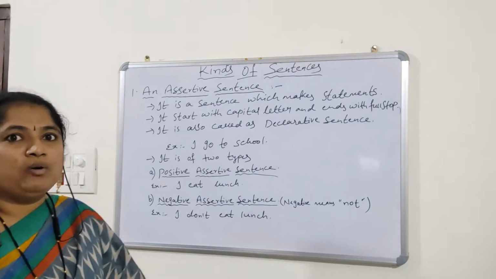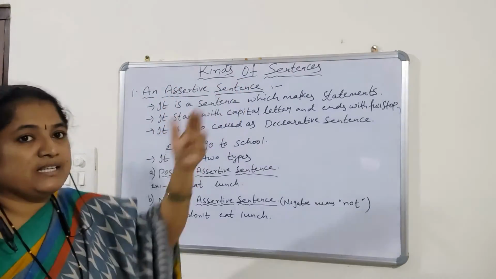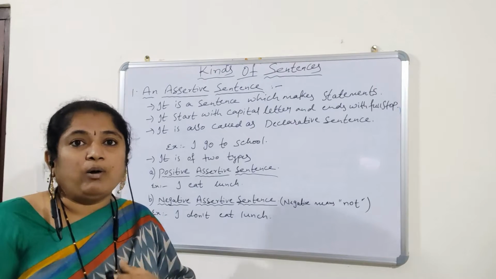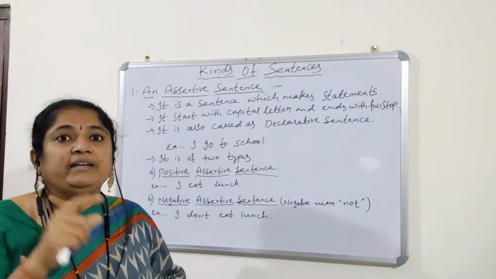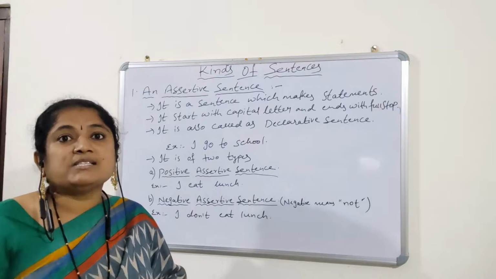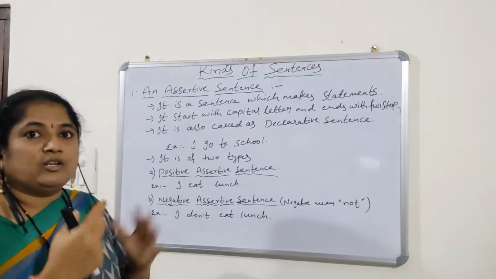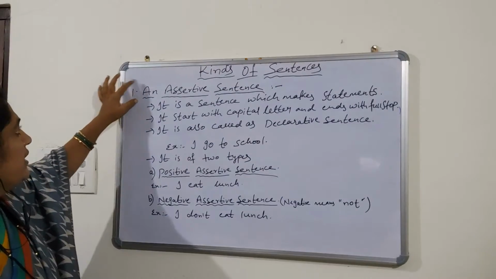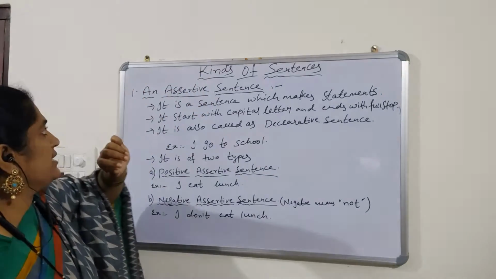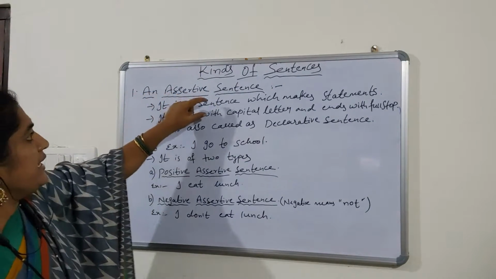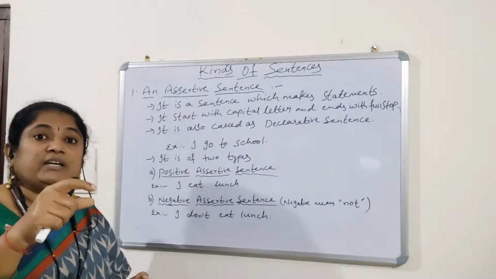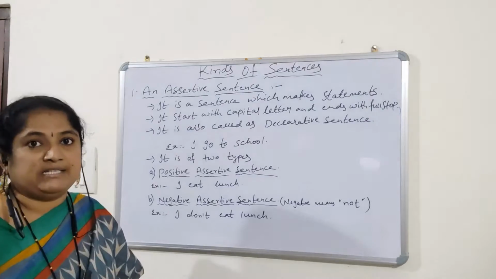Today we will discuss the kinds of sentences. Already in our previous video, we have discussed what a sentence is and how many kinds of sentences there are. Okay, so let's have a look here. First one, I have taken an assertive sentence. It is a sentence which makes statements. Assertive sentence, it makes statements.